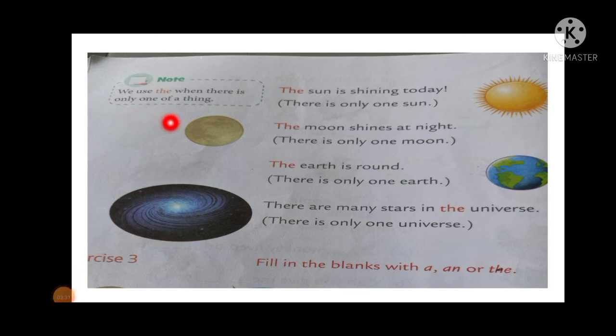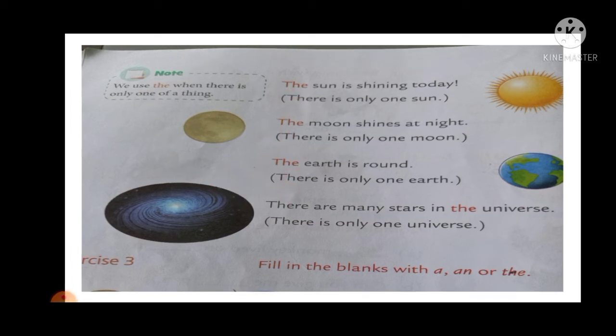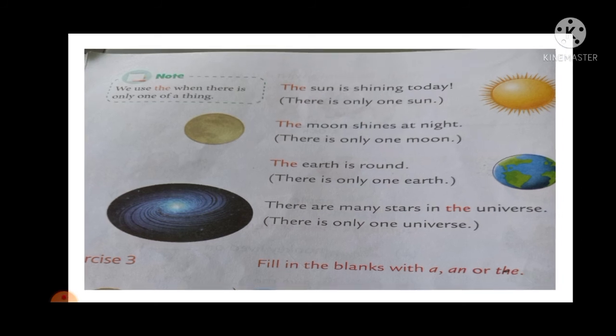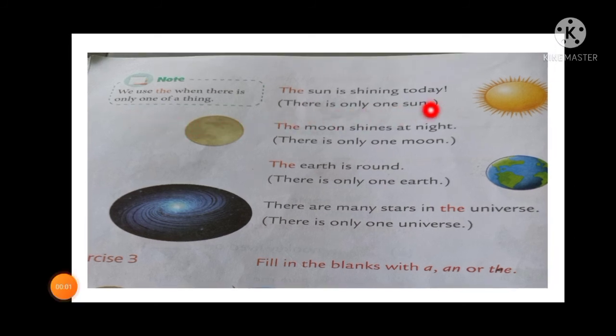Now students, turn to page number 34 in your grammar textbook. So here the article the is used. How to use the article? So let's see the example first. The sun is shining today. There is only one sun. So look at this sun. So the sun is only one.